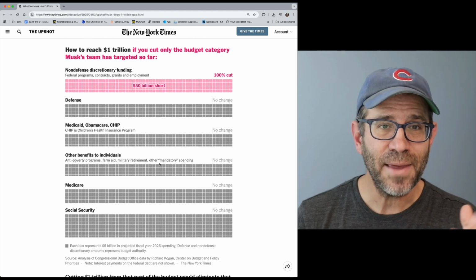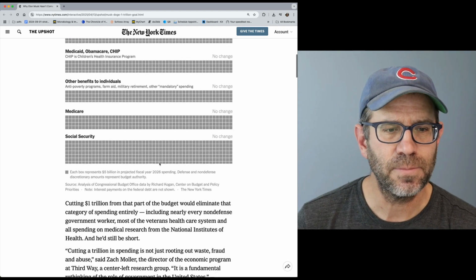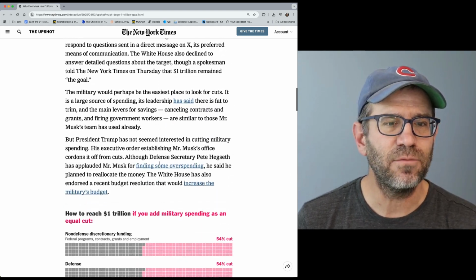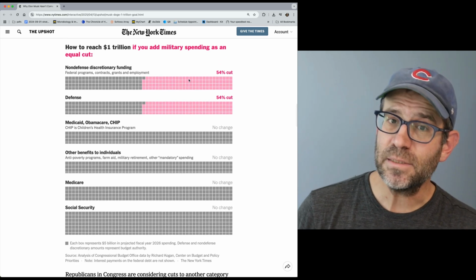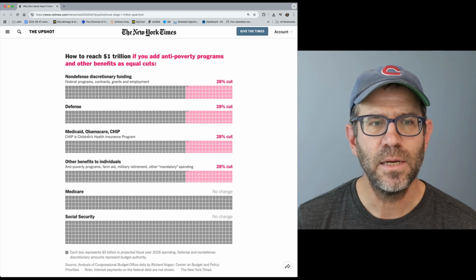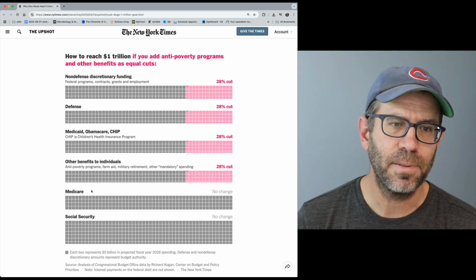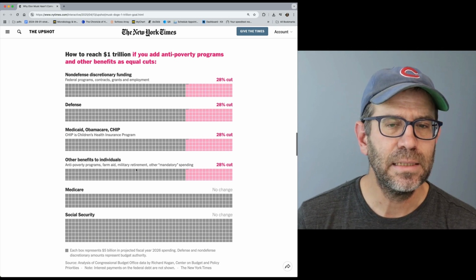And so what the Times did then was to say, well, what would it take to get to $1 trillion? They have a series of plots looking at different types of cuts. So if you added military spending, and then if you added anti-poverty programs like Medicaid, Obamacare, CHIP, other benefits, farm aid, things like that.